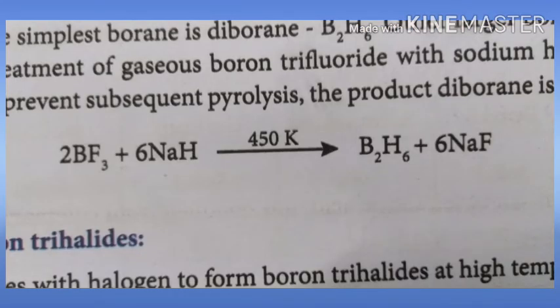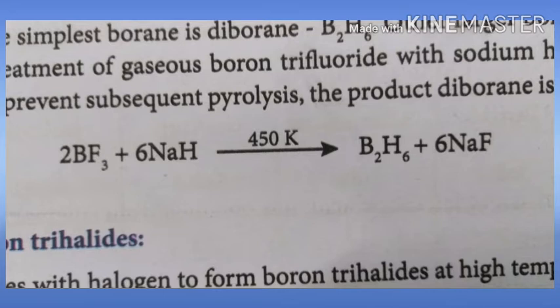Next one is the formation of hydrides. Boron does not react directly with hydrogen. Carbon can form a variety of hydrides, that is hydrocarbons: methane, ethane, propane, butane.